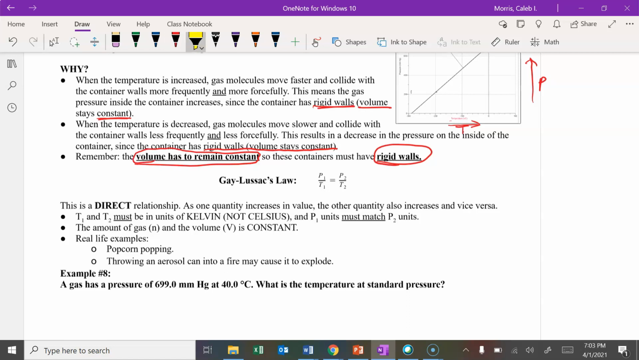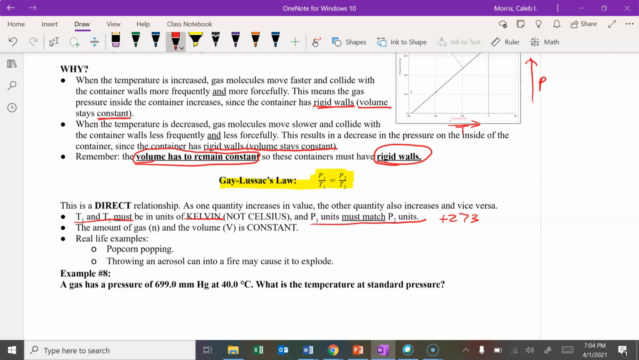Okay, here's Gay-Lussac's law in equation form. It's P1 over T1 equals P2 over T2. It's a direct relationship. As one quantity increases in value, the other quantity also increases, and vice versa. We can talk about T1 and T2. Remember, they have to be in units of Kelvin, not Celsius. So again, we're going to add 273. The amount of gas and the volume have to stay constant. But again, T1 and T2 have to be in Kelvin. P1 and P2, their units just have to match.